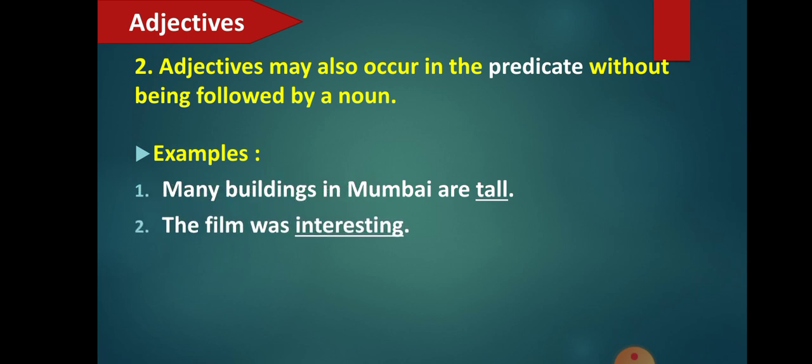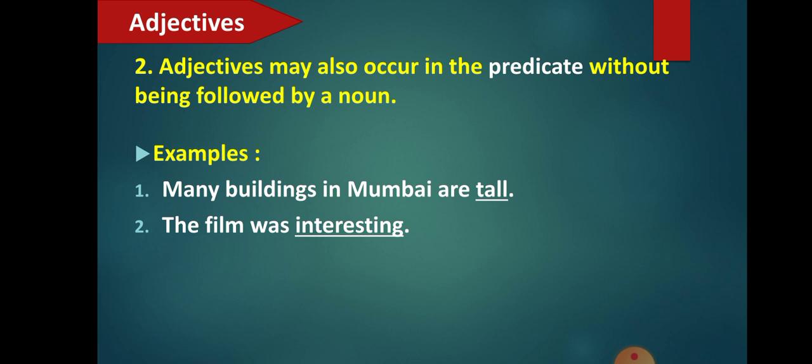Here again it is the same sentence where we had taken "that was an interesting film", which was attributive, placed just before the noun. Here, it is not following the noun and it has come in the predicate, following the verb again. "Was" is again a "to be" verb.